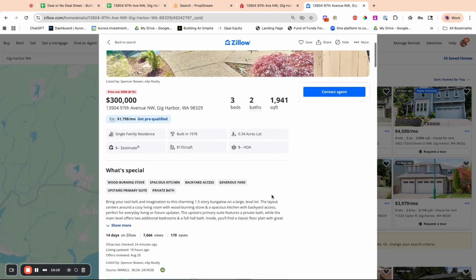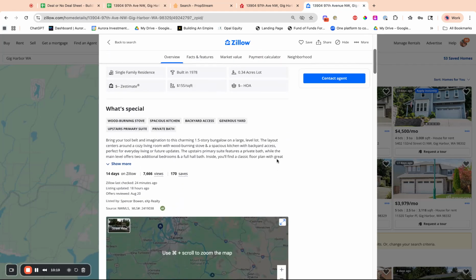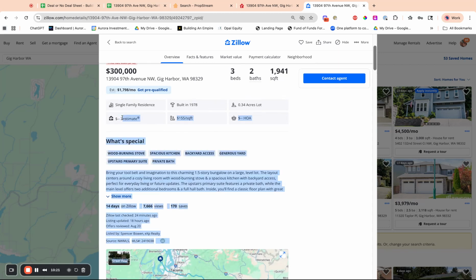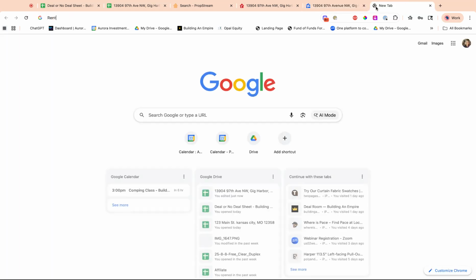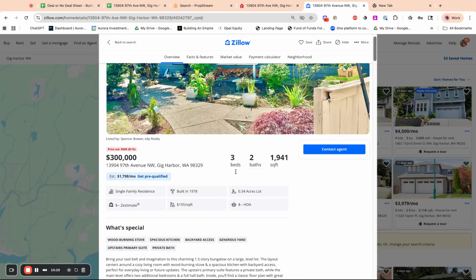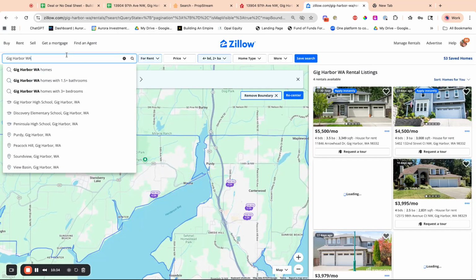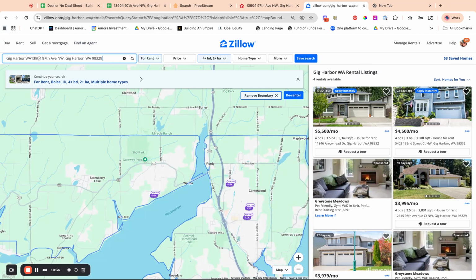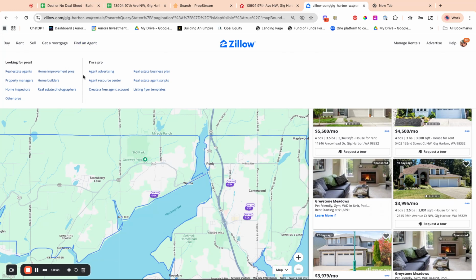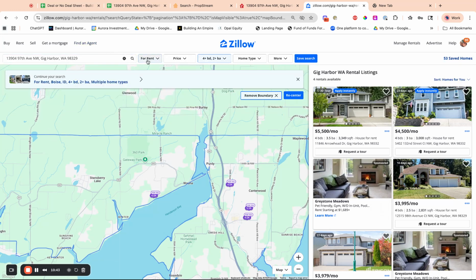We can do that right here. And there's no Zestimate. Sometimes we'll find it right here. There's another way we can find rentals. There's a lot of stuff that you guys have to do in this. Where was this one? Gig Harbor, Washington. I think this is on the other side. So what we'll do is we'll do for rent. How many beds and baths is this one? This one's 3-2. So we want to do a 3-2.